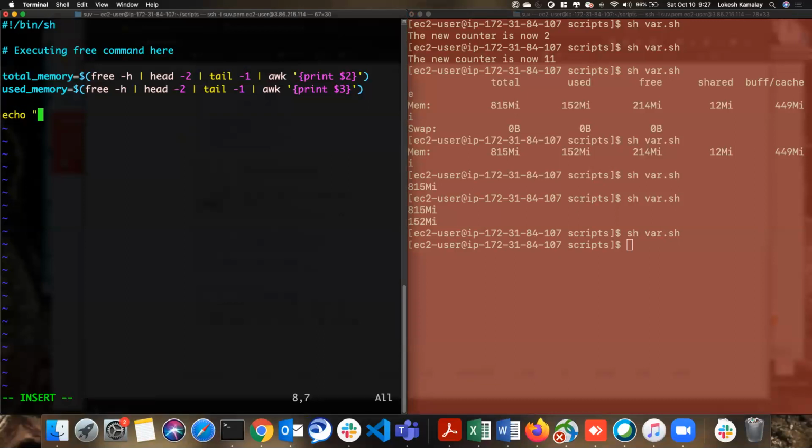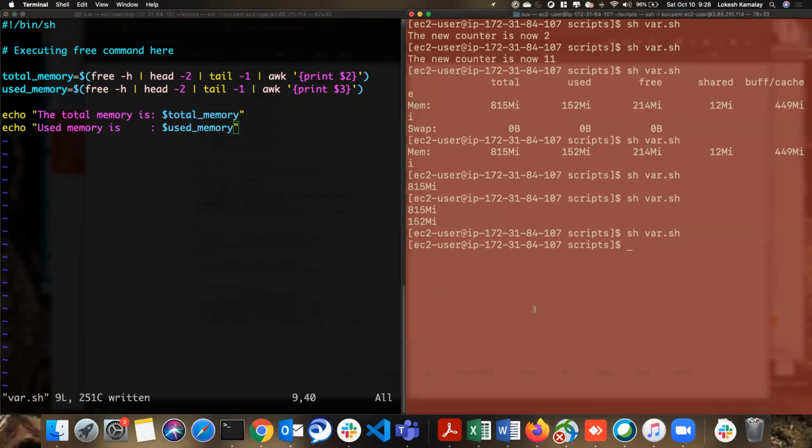Now I can make my own statement. Okay, the total memory is $total_memory, and the same, the used memory is $used_memory. Save this file and then execute. See, the total memory is 815. The used memory is 153.